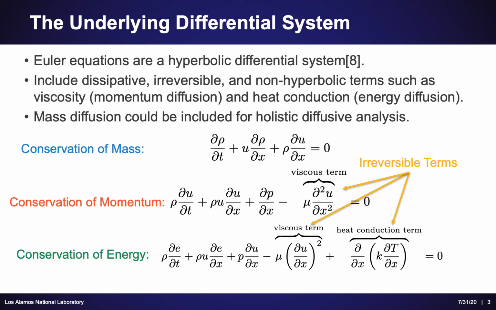Now, what equation are we specifically going to look at today? Well, today we're looking at the Euler equations for a hyperbolic differential system. By hyperbolic, we mean that information propagates causally, which is at the speed of sound in the Euler equations if you assume a linear perturbation to the system. In addition to the Euler equations, which are all the terms that do not have yellow arrows pointing to them in the equations below, we're including dissipative, irreversible, and non-hyperbolic terms such as viscosity, which is momentum diffusion, and heat conduction, which is energy diffusion. These terms are labeled explicitly in the equations below. Mass diffusion could be included for a holistic diffusive analysis, but is not considered for this application.